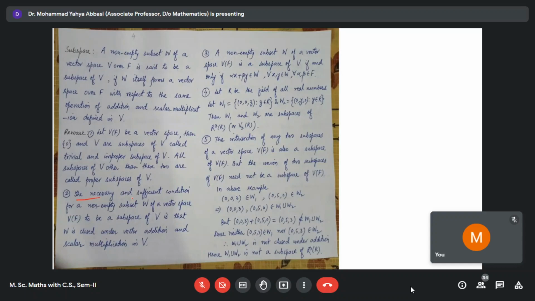Now the necessary and sufficient condition for a non-empty subset W of a vector space V over a field F to be a subspace of V. By the definition, a non-empty subset is a subspace if W is a vector space.